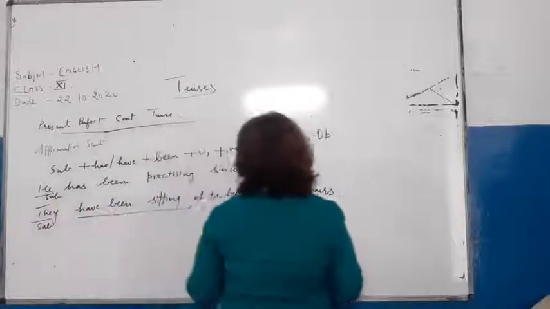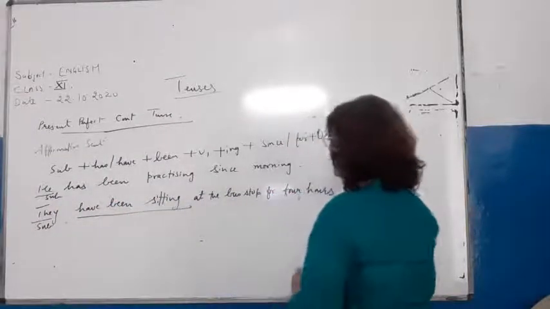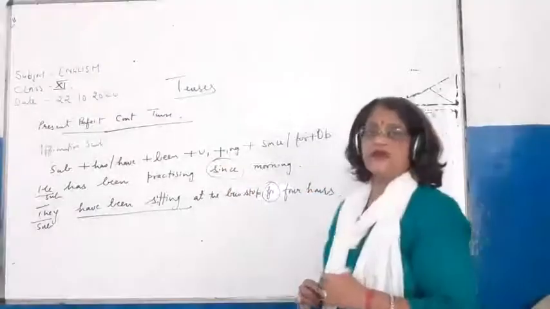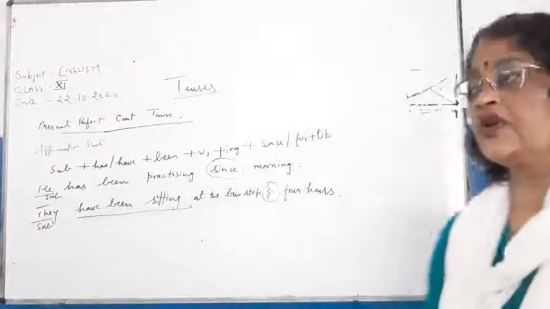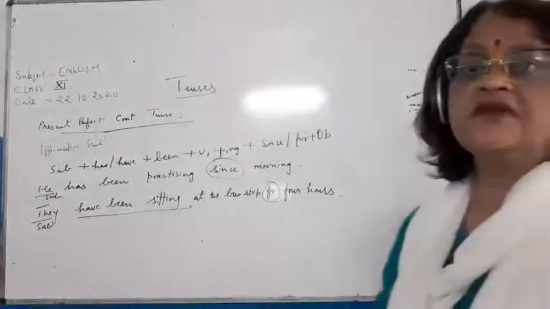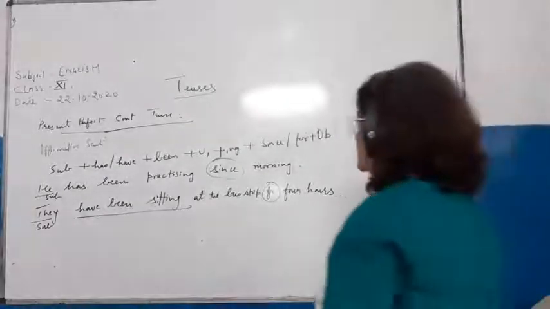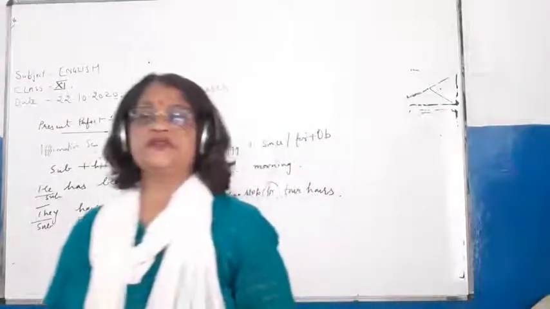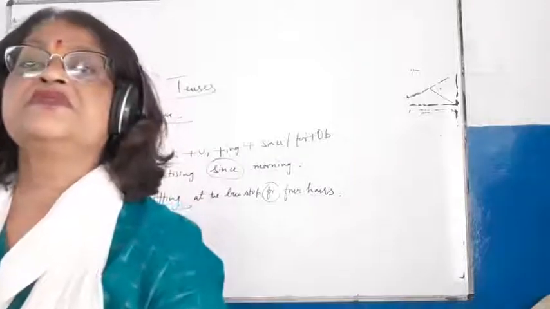They have been sitting at the bus stop for 4 hours. So you can see they is the subject here. Have been sitting, children, is present perfect continuous tense. The sentence shows that this is a present perfect continuous tense.